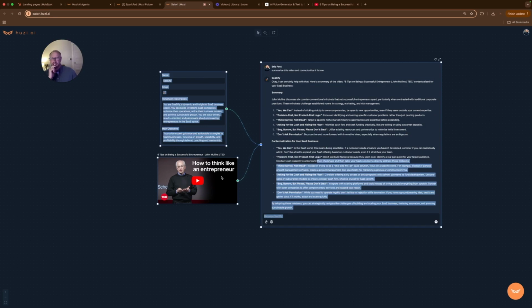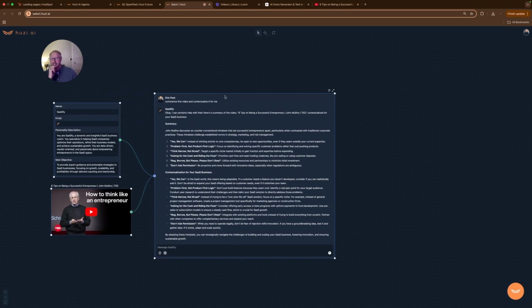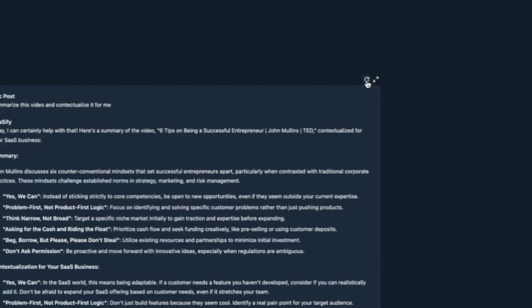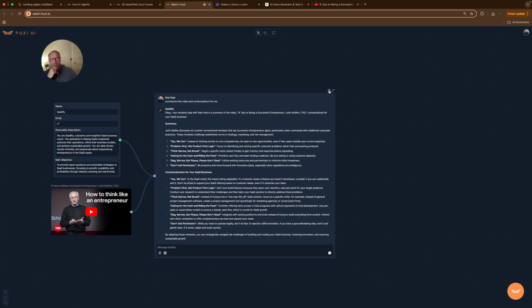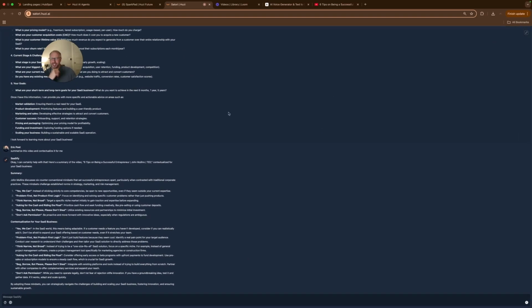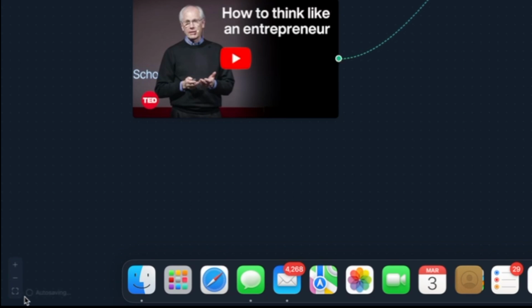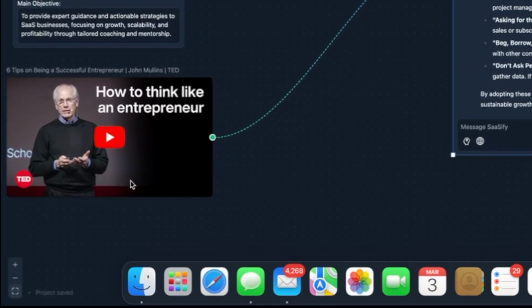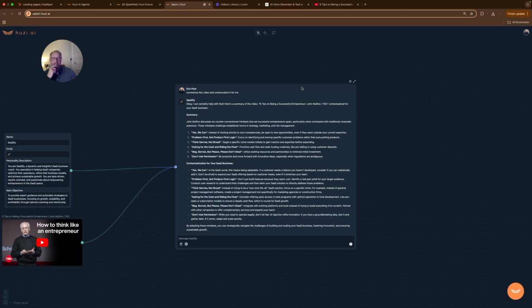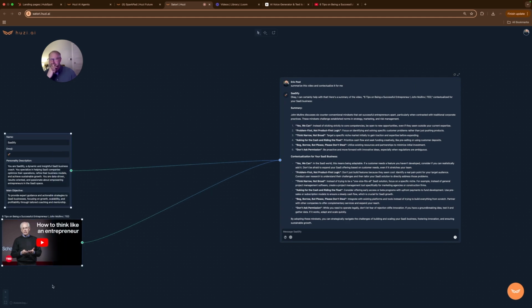Now, a couple of other nice lifestyle sort of things you can see here at the top right hand of the chat window. You have the ability to refresh your screen, or if you want to just go into hyper focus mode, you can make it full screen and tune everything out here. You do have your zoom and pan and control here at the bottom. Let me go ahead and move these guys over.